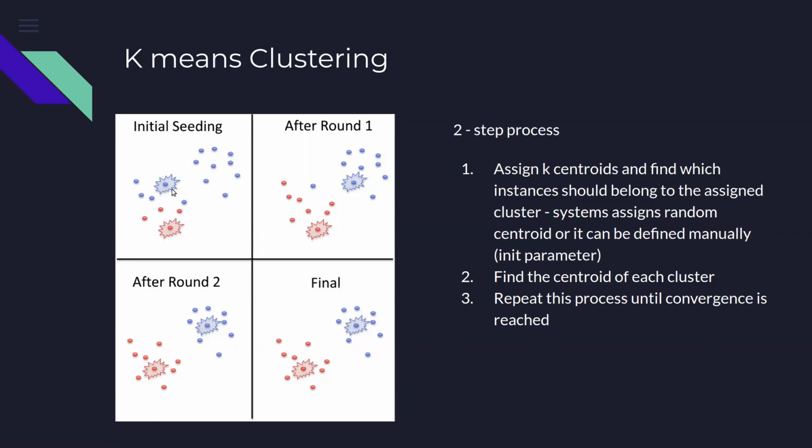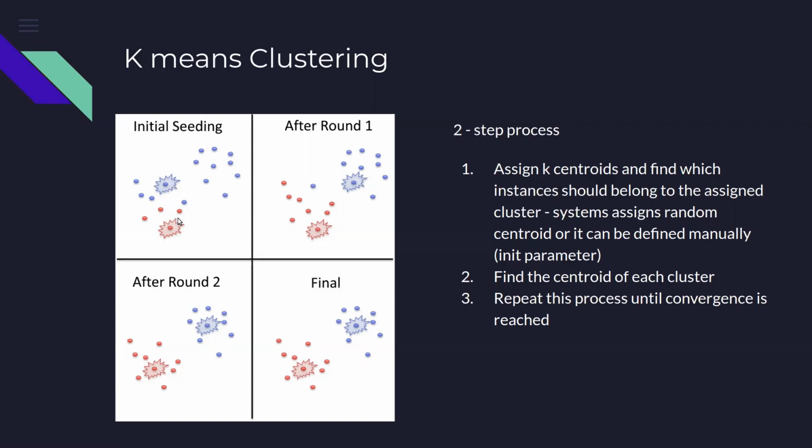Then we say that if these are the centers of the clusters, let's see which of the dots on the screen would fall into the red cluster and which points would fall into the blue cluster.